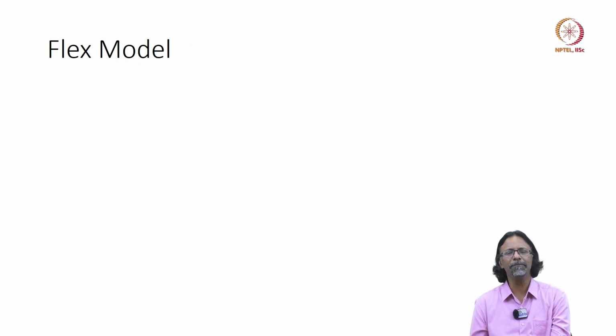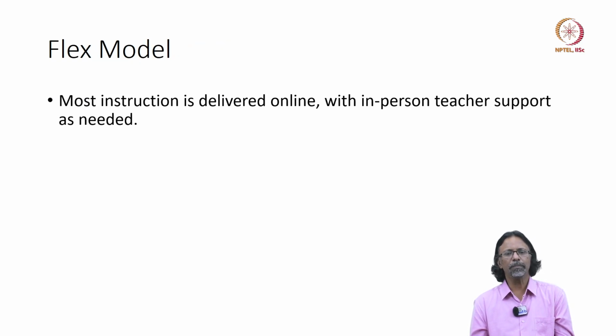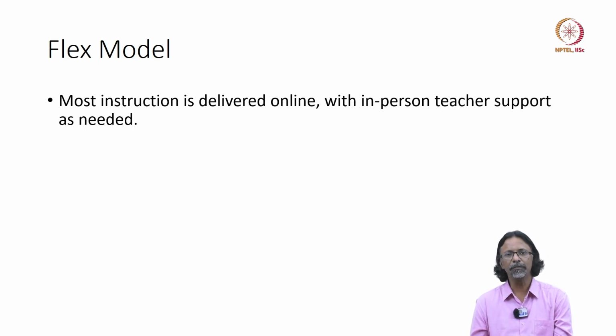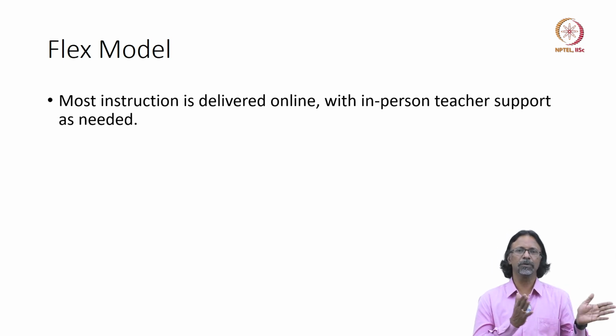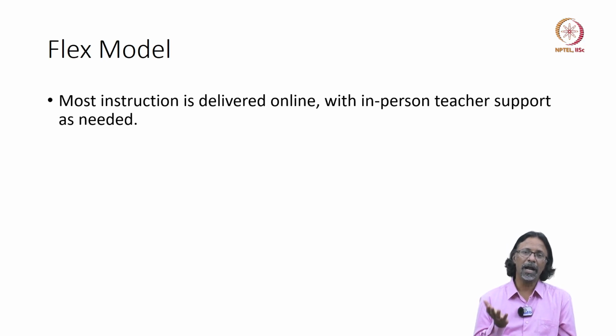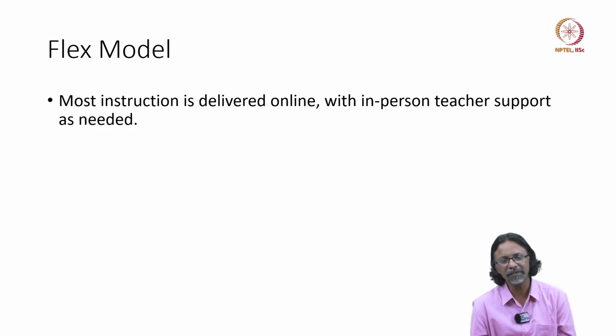Now, we also have the flex model. So, in the flex model, what happens? Most of the instruction is delivered online with in-person support being provided as needed. Which means that there is no fixed schedule, unlike the flipped classroom, where there is a fixed schedule of in-person interaction and a fixed schedule for release of pre-session videos.